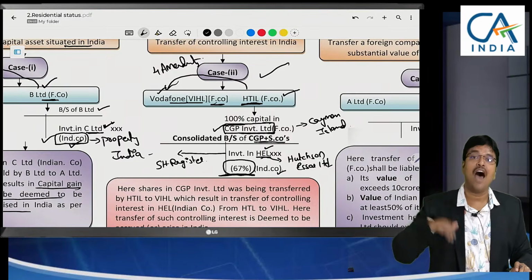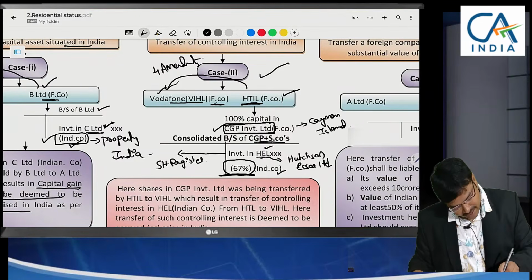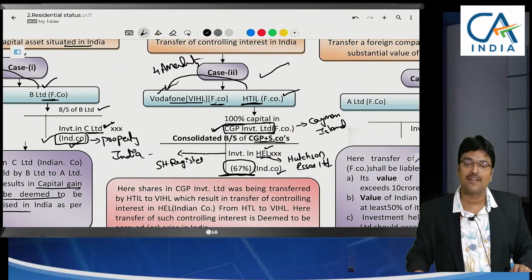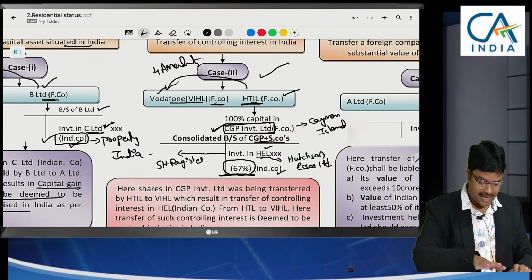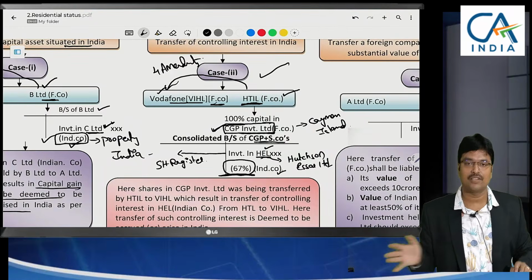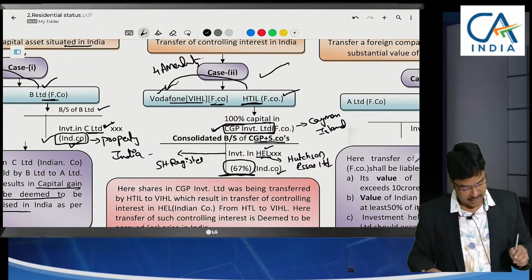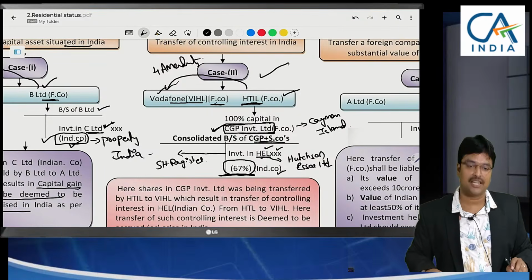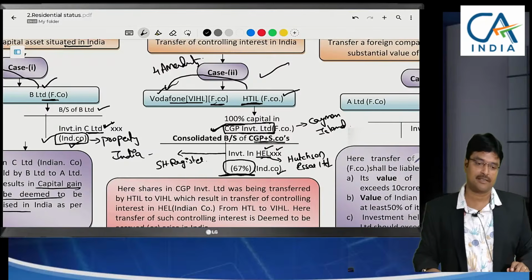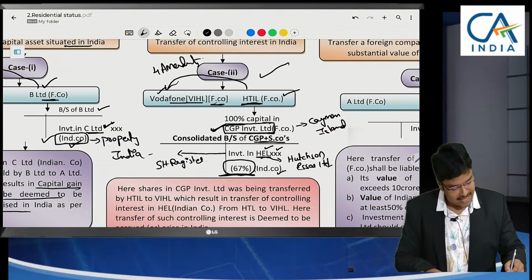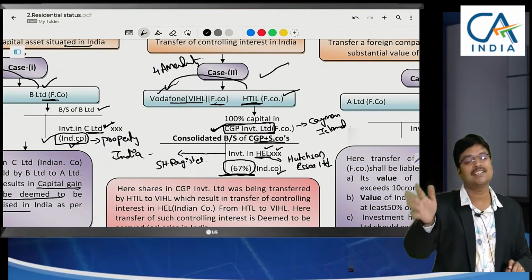CGP. After transfer, who is the shareholder? CGP only. Because CGP shares were being sold to Vodafone. The CGP company is there. They didn't sell Hutchison SR Limited shares. They sold CGP shares. So from Hutchison SR Limited's point of view, the shareholder is the same.